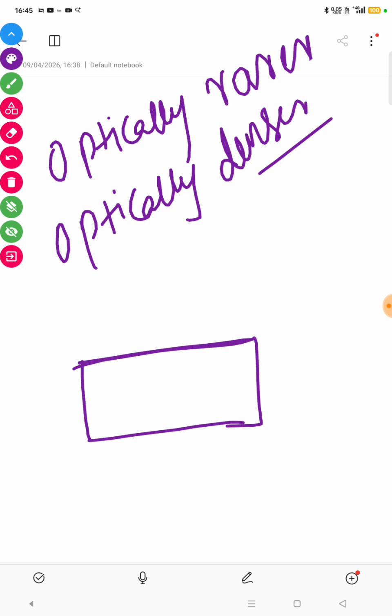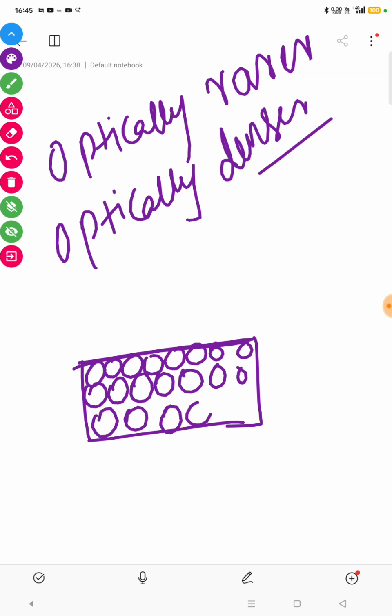The molecules are very closely packed, and there is hardly any space, or very little space, between them. The molecules are very tightly packed. What happens? The speed of light decreases.